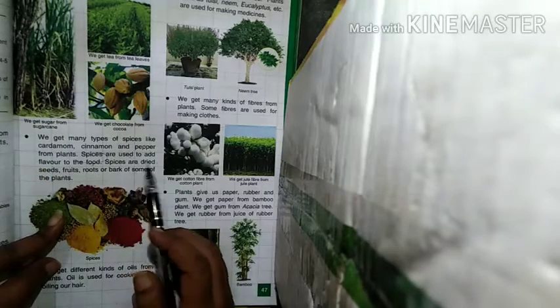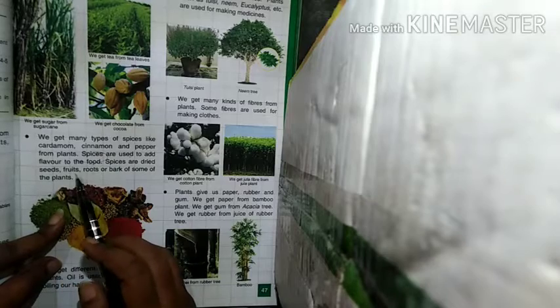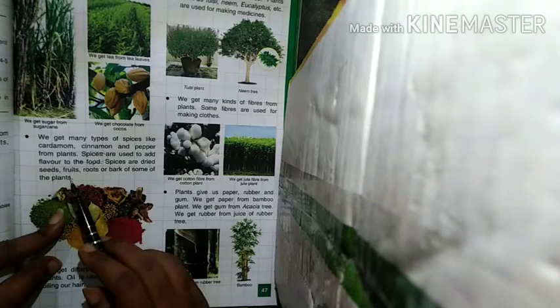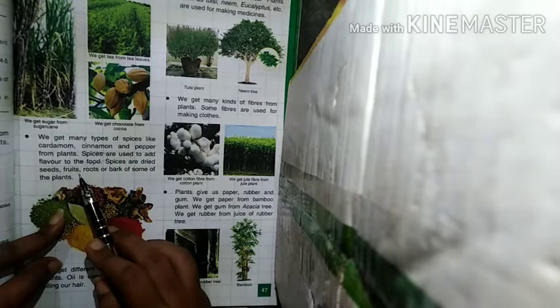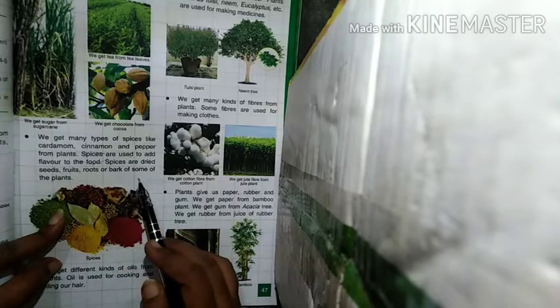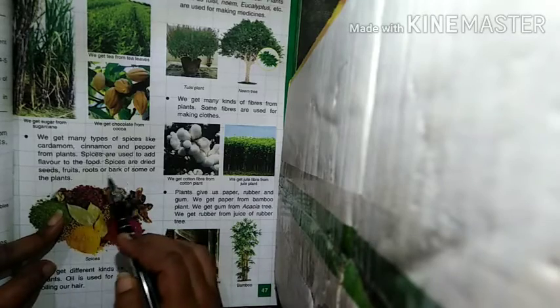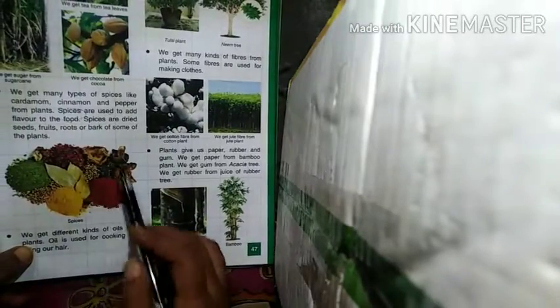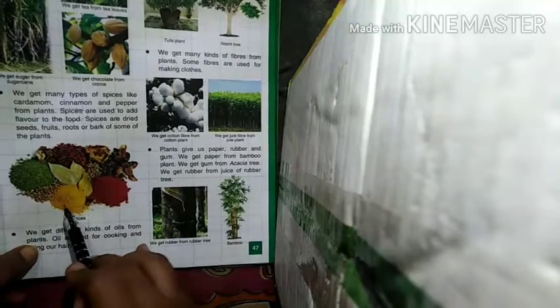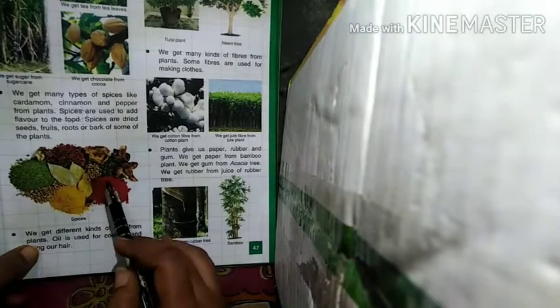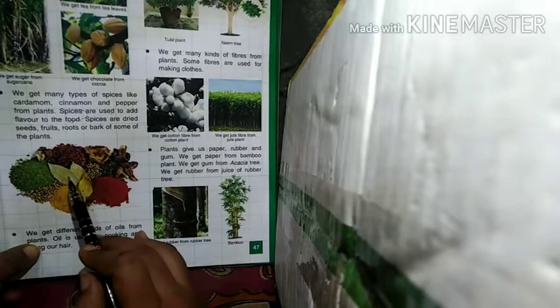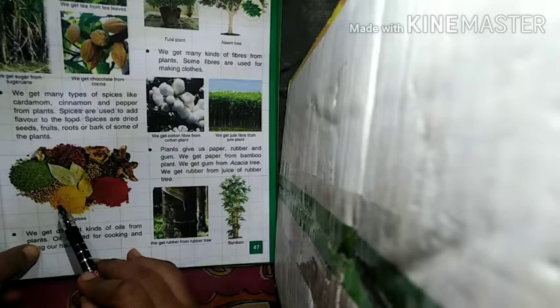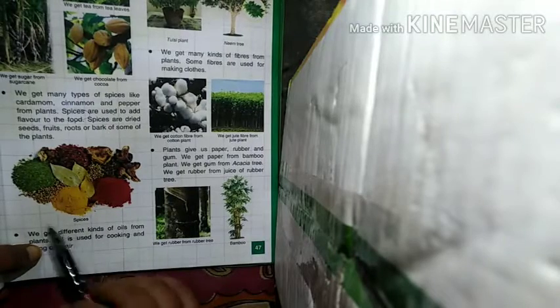Now spices are dried seeds, fruits, roots or bark of some plants. Spices can be dried seeds, they can be fruits, they can be roots or bark of the plant. Bark means chhal. As you can see in the picture, these are the different spices. Haldi, turmeric, then red chili, then this is black pepper, then dry seeds of coriander, then this is bay leaf, tej patta, hai na? And so many other masales, spices are here.